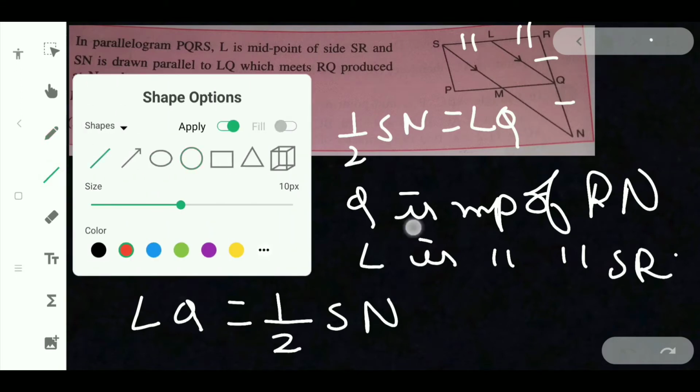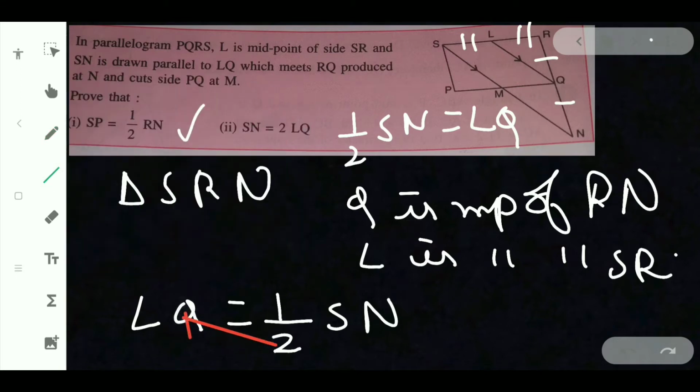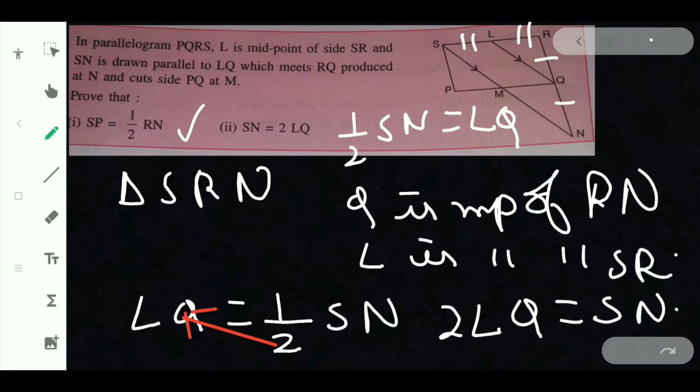On doing cross multiplication, you will be getting 2LQ is equal to SN. 2LQ is equal to SN. I have proved it here.